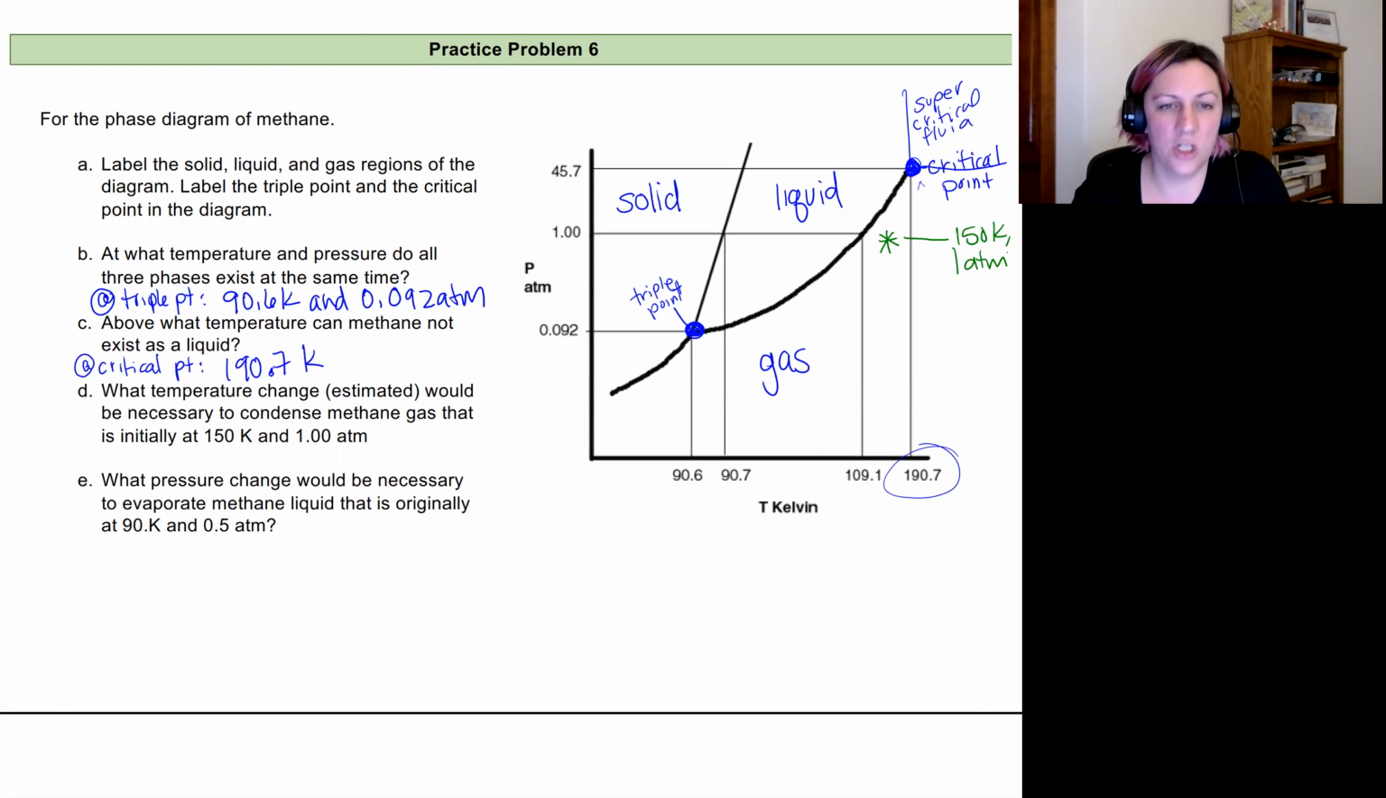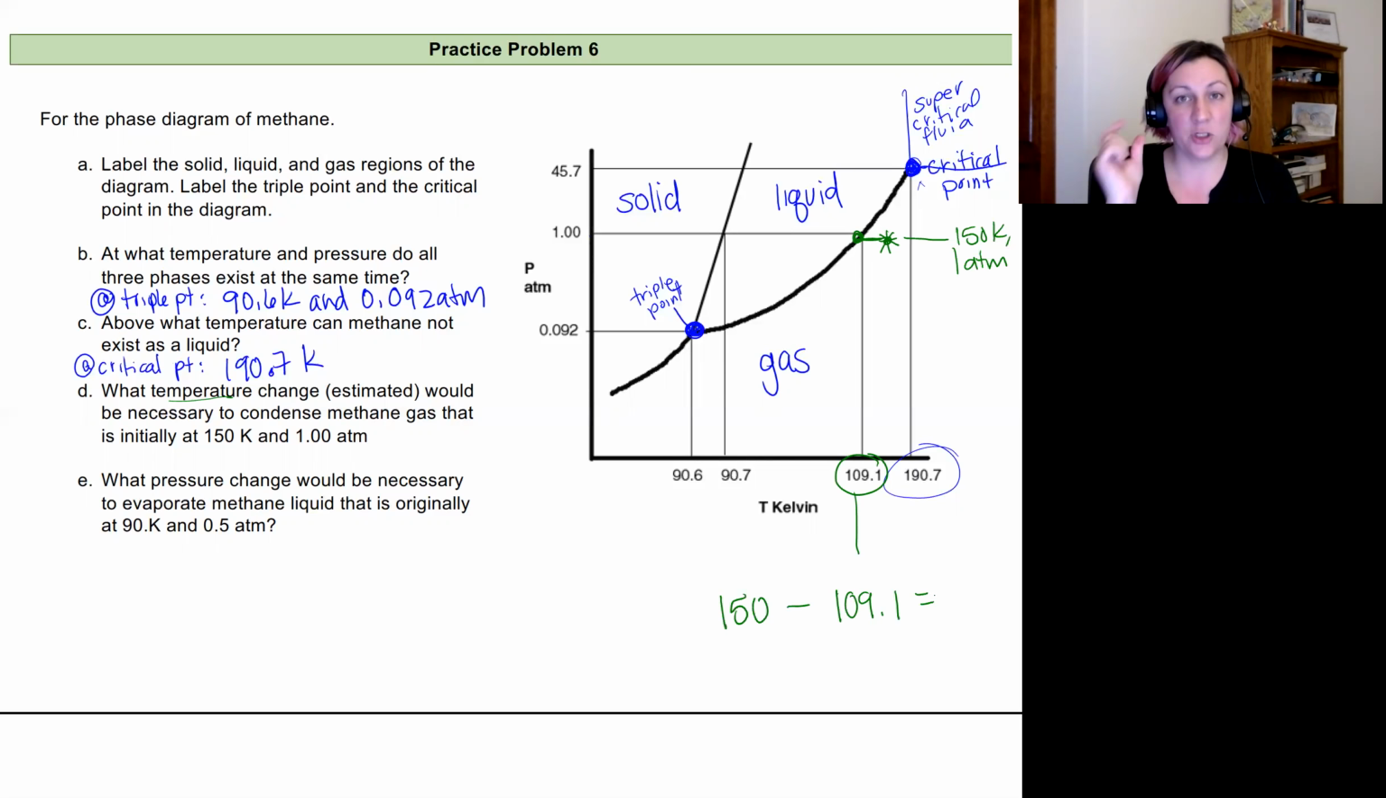So what change do we need to make? And we're going to be looking at temperature change, right? So just in the temperature scale. So we're going to be going along the x-axis. So to go from 150 to this point right here, where we'll go through that phase change. And so that phase change is going to occur at 109.1. So we know that we need to get past 109.1. We're starting at 150. Right. So the difference between these two is going to give me that temperature change that I need. And so that's going to be about